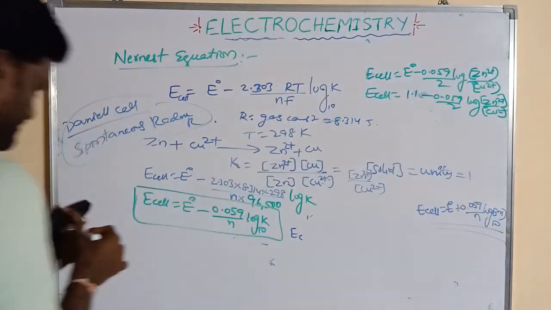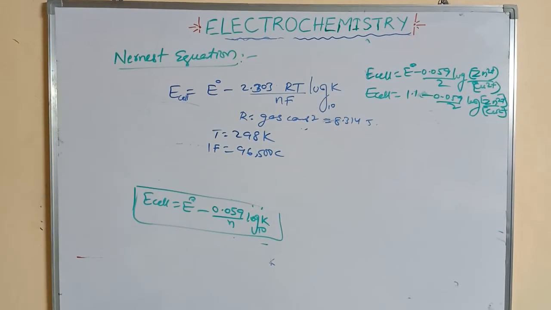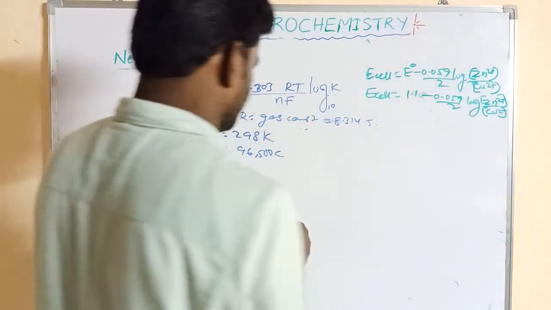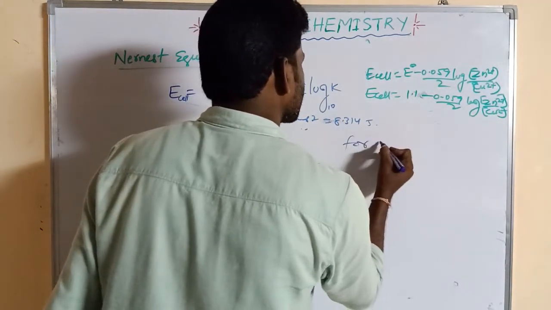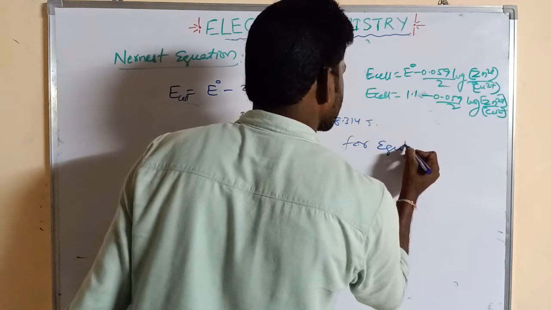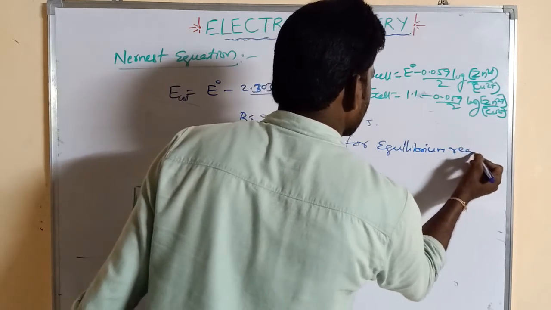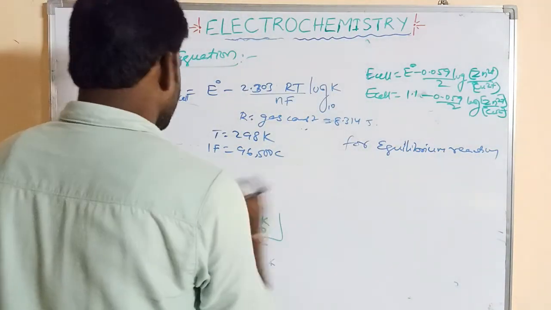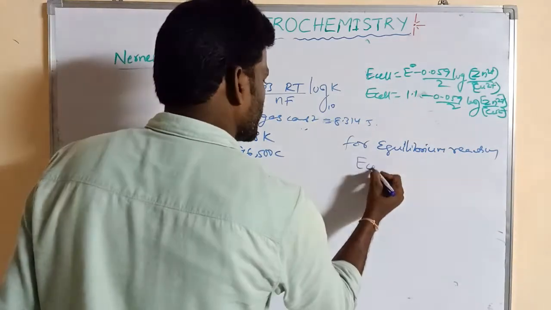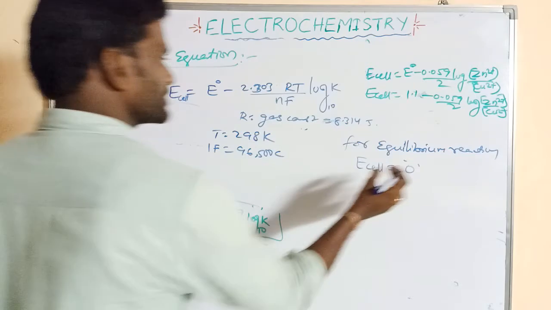So this is the next equation. For equilibrium reactions, its cell potential can be 0.